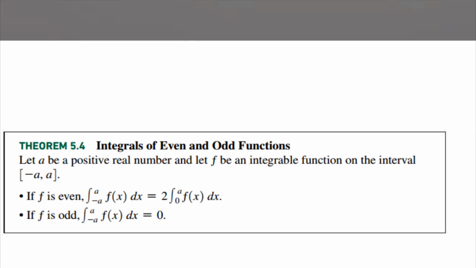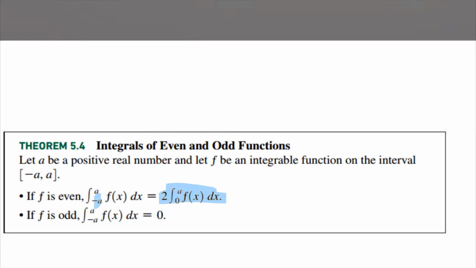So all we're saying here is you go from a negative number to the positive number. If the function is even, plugging in bounds other than 0 is usually a pain. Sorry for my language. So it's saying we could just take 2 times the integral from 0 to a.